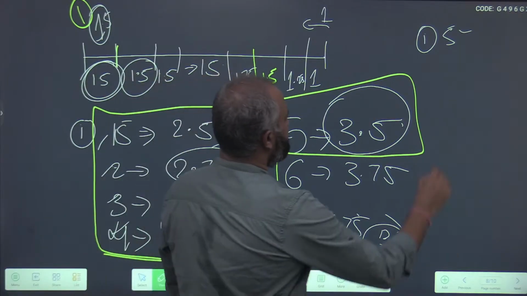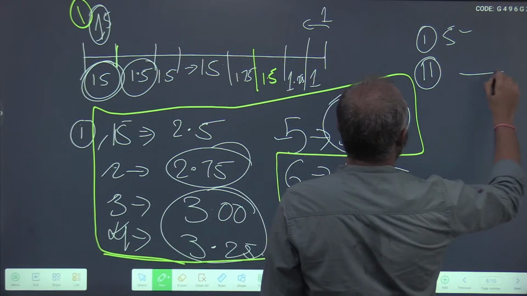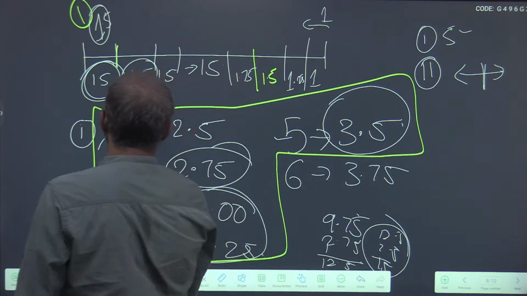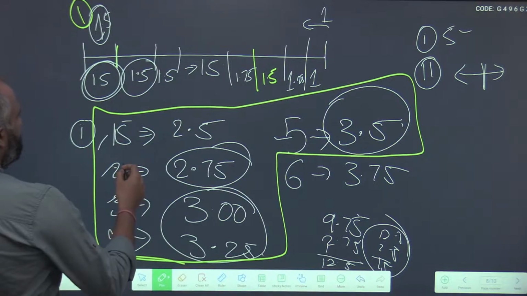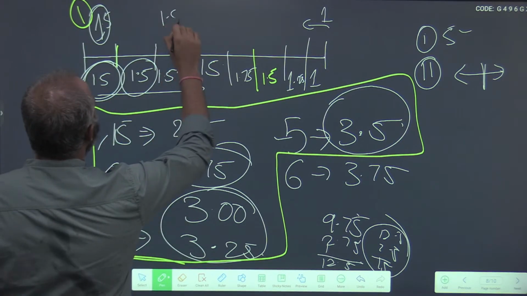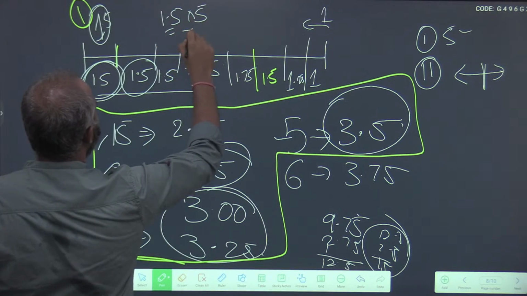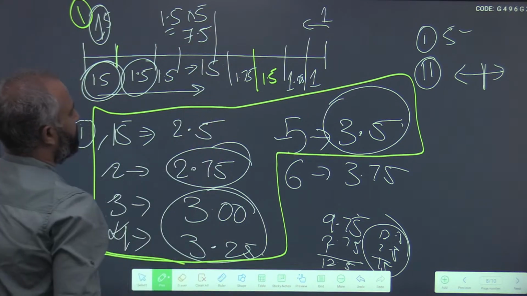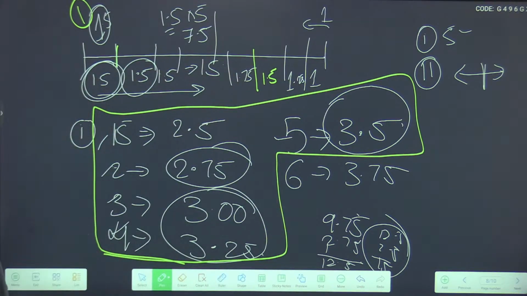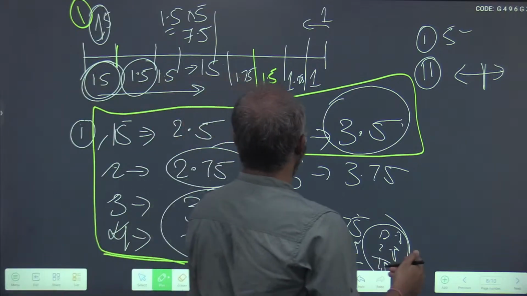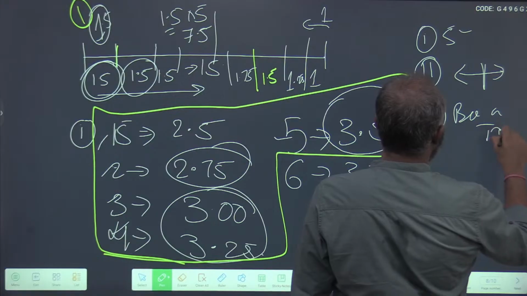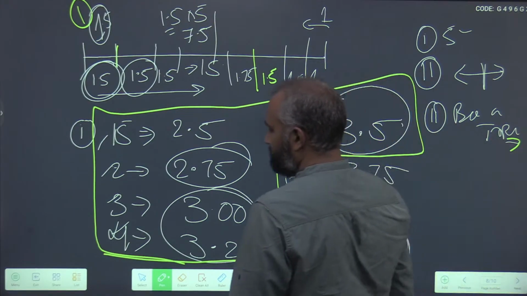Okay, and the second statement is they meet exactly in the middle. That means both must have covered equal distance. So how much distance is he covering? 1.5 into 5, which will be 7.5, right? That means if one person has covered 7.5, the other person would definitely have covered 7.5. So both the statements are true.